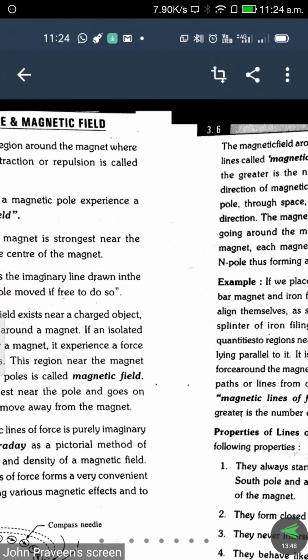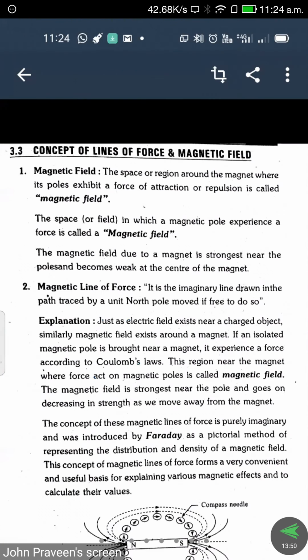Whatever is here, I explained about the bar magnet. When we place the compass, the attraction and repulsion force exists. So we move the compass in a proper direction and we get lines. We change the positions to different levels, and then we mark the direction of the lines with the help of a compass. So this is about the magnetic lines of force.